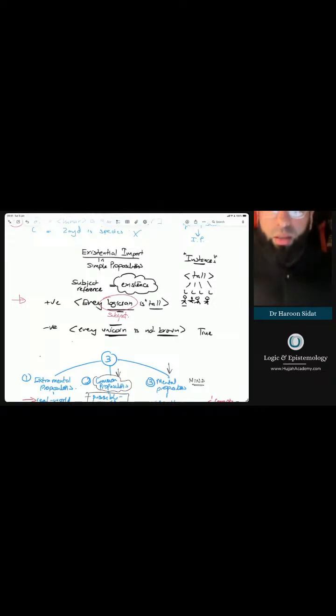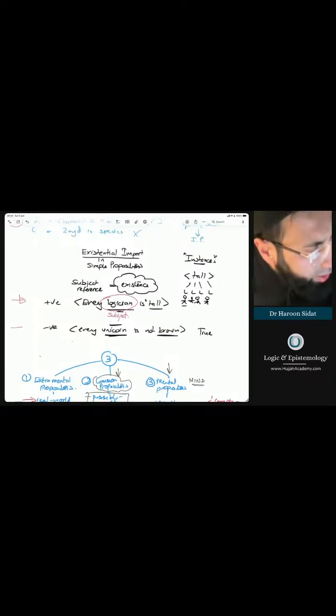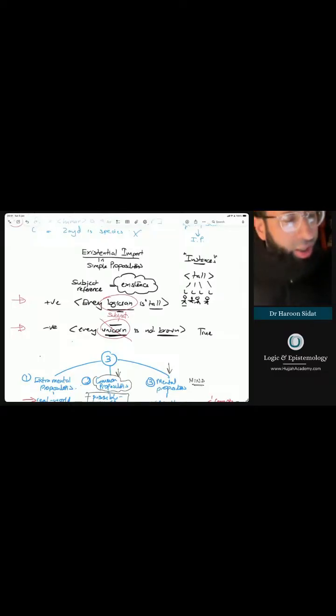And I mentioned at the beginning that you can also have negative simple propositions, which means that you're denying someone or something. And of course, that makes sense. If you're denying something, then that thing doesn't need to exist. So if I say here, every unicorn is not brown, I'm denying. What I'm basically doing is having a negative simple proposition. Here, the subject doesn't need to exist because I'm denying it in the first place. So every unicorn is not brown. This is true.